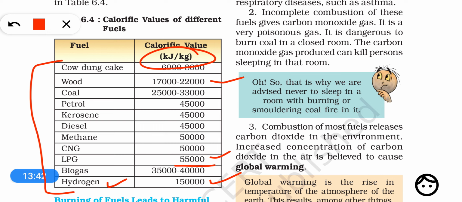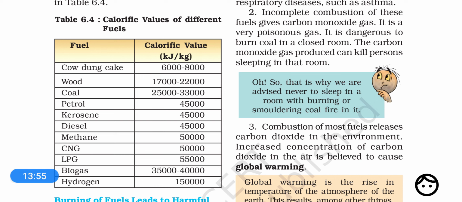So the calorific value is an indication of the fuel efficiency. Alright, so how efficient a fuel is, is indicated by its calorific value. Here we can see that the most efficient fuel is hydrogen and the least efficient fuel is cow dung cake, because burning 1 kilogram of hydrogen produces the maximum amount of heat. Okay, so higher the calorific value, higher the fuel efficiency of the fuel.